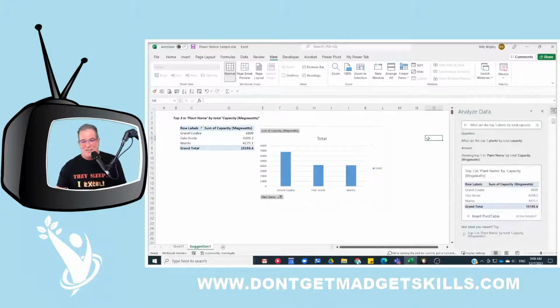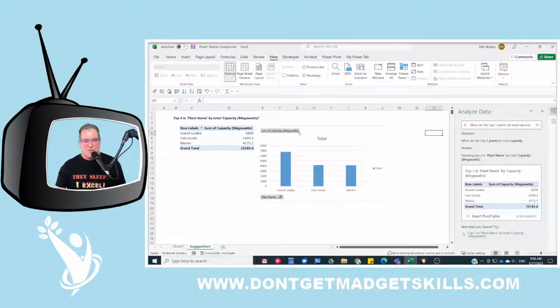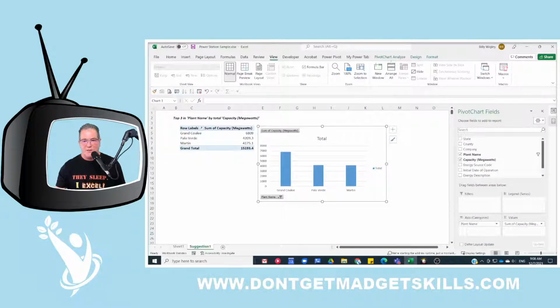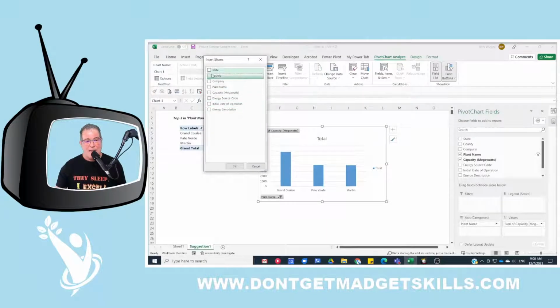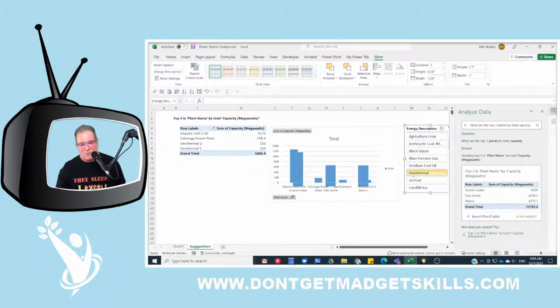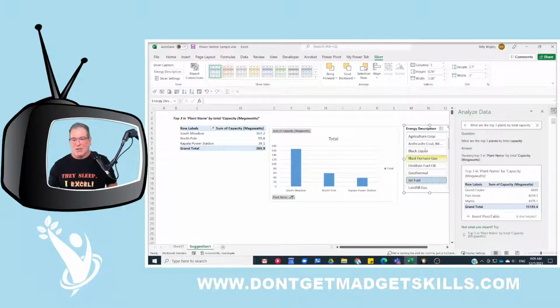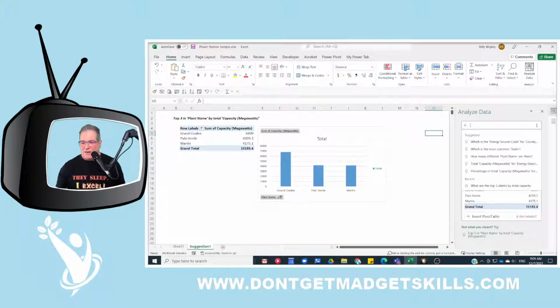They kind of gave us the solution already, and we can say, hey, you know what, we like this solution right here. And then what if I want to put in a slicer? So then I just click on the chart right here, go to my pivot chart analyze, and insert a slicer right there, by say energy description. So that's going to give me a lot of options. So by geothermal, what are my top 3 counties by geothermal, by jet fuel, and the like. So there's a lot of different things that we can do here. Let's say we like this suggestion. Now let's find something else.